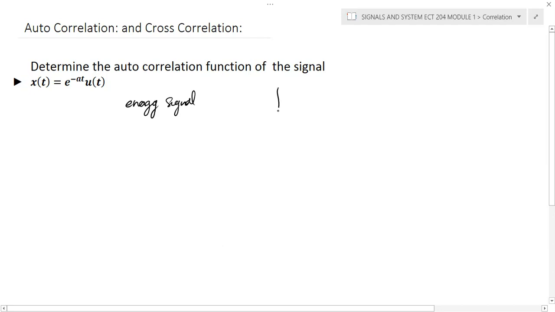If you draw the waveform on the t-axis, this is e raised to minus at into u of t. It exists only on the positive side from 0 to infinity, and it's exponentially decaying. This is the general behavior of the signal, and from this we can conclude that the given signal is an energy signal.